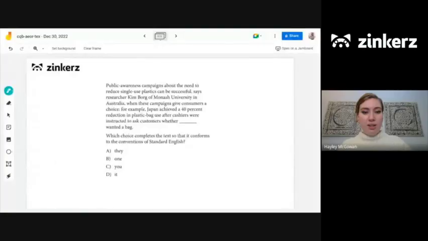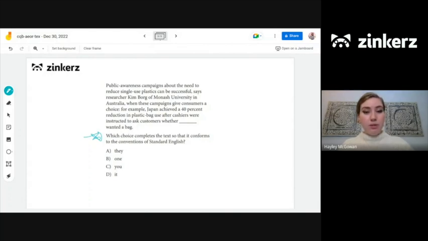All right, so once you move to the writing section of the exam, remember it's not really distinct from the reading section, but it does kind of come after the reading section. And it'll be pretty easy to tell when you've gotten there because all the questions are going to look like this. Which choice completes the text so that it conforms to the conventions of standard English? So that's a pretty general question. It doesn't really tell us what we're looking for in this passage, so that's what we have to figure out for ourselves.